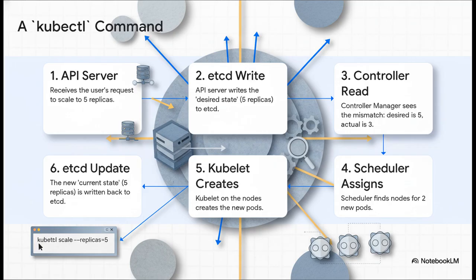It's like, whoa, hold on. The plan says we need 5 replicas, but I'm only seeing 3 running. So it tells the scheduler, hey, find me some space for 2 new pods. The scheduler does its thing, finds the nodes, and then the kubelets on those nodes actually spin up the new pods. And then, and this is the key to closing the loop, the kubelets report back, job's done, and update the current state in etcd to 5. See that? Nobody talks to each other directly. They all just talk to etcd.